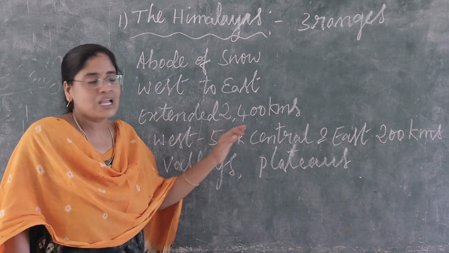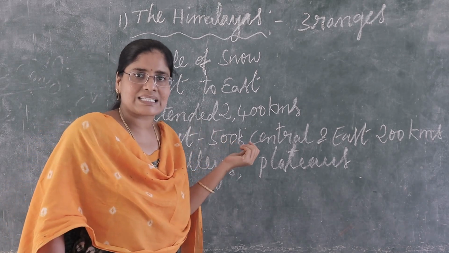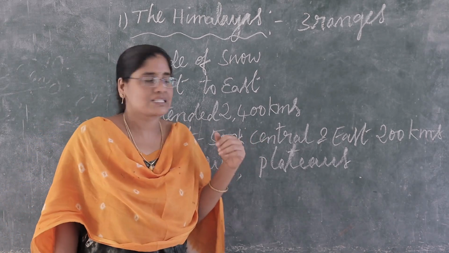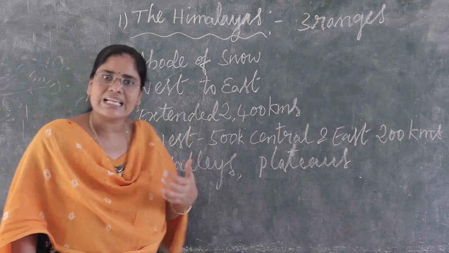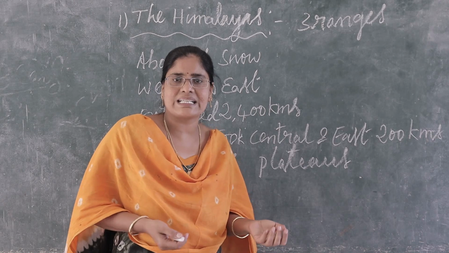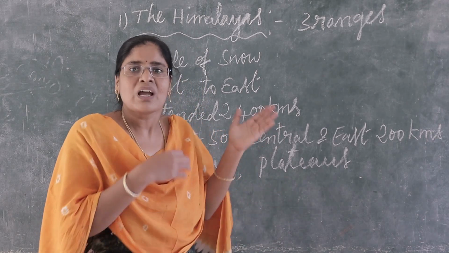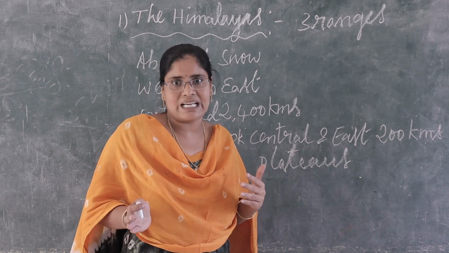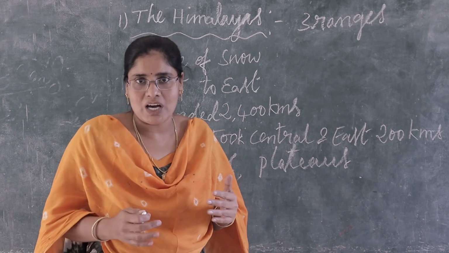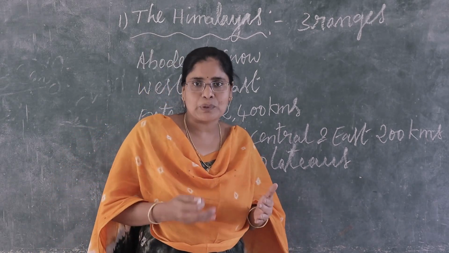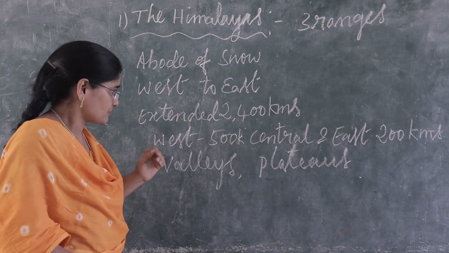Yes, 2,400 kilometers. In which direction do the Himalayas run? From west to east direction, in the form of an arch. It extended up to 2,400 kilometers.